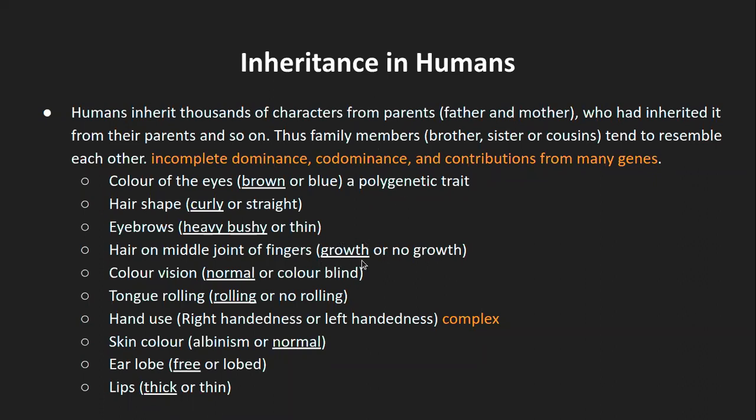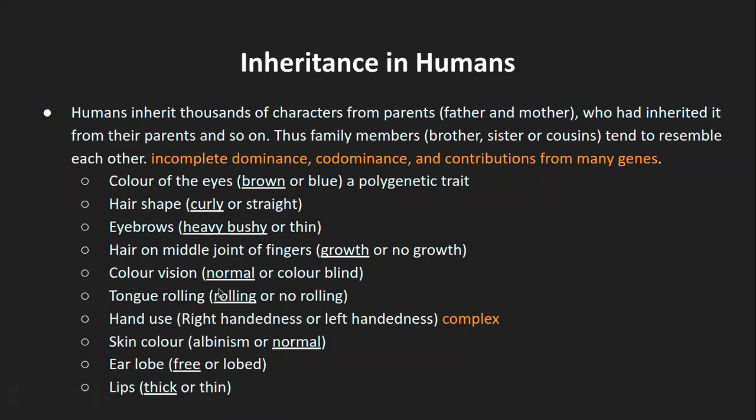Out of this, having those hairs is the dominant trait, and no growth, that is presence of no hair in the middle joint of fingers, is the recessive trait. Out of color vision, normal vision is the dominant one, color blind is the recessive trait.